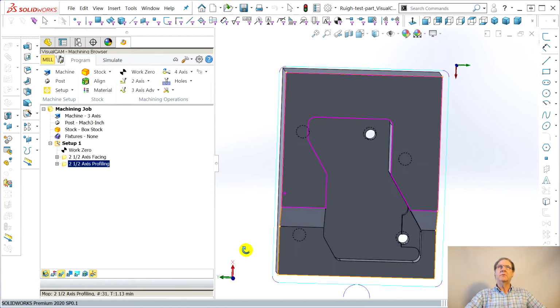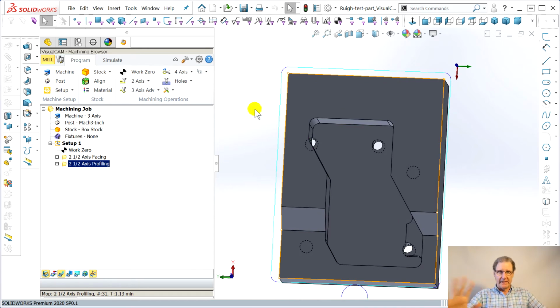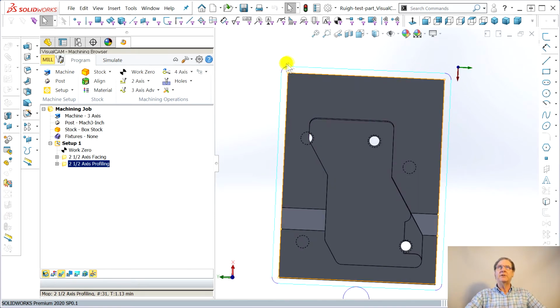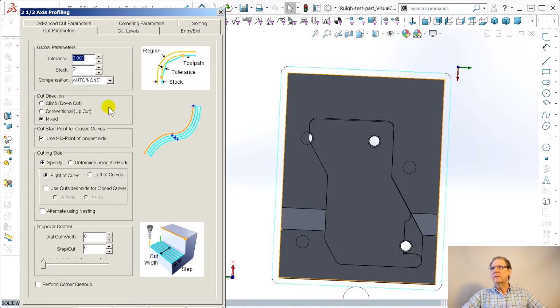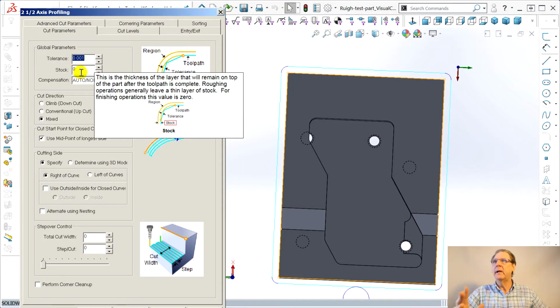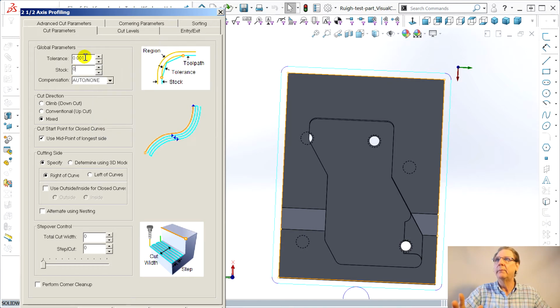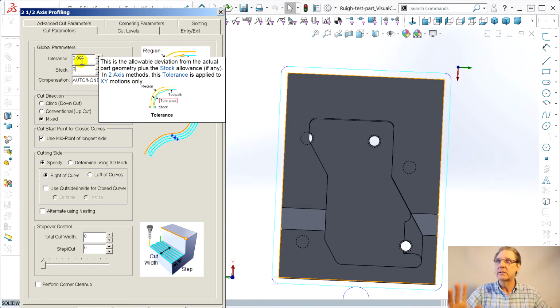All right. So I know from messing with SolidWorks CAM, if it just does one perimeter around here, it'll leave little corners here, little posts sticking up in the corner of the stock. So that's not too hard. It wasn't too hard to figure that out. Go to double click on parameters. We get parameters. Oh, it's remembered. It's now doing 0 and 0.01. I tried 5/10. It blows up.